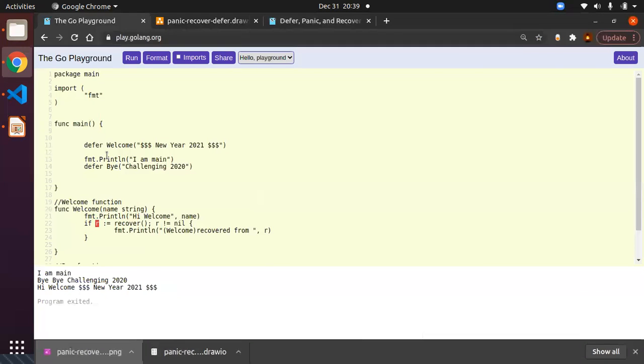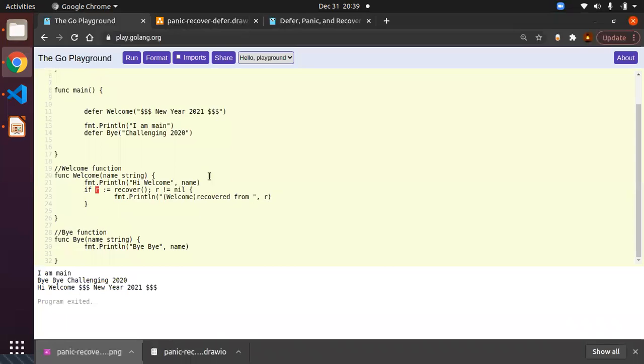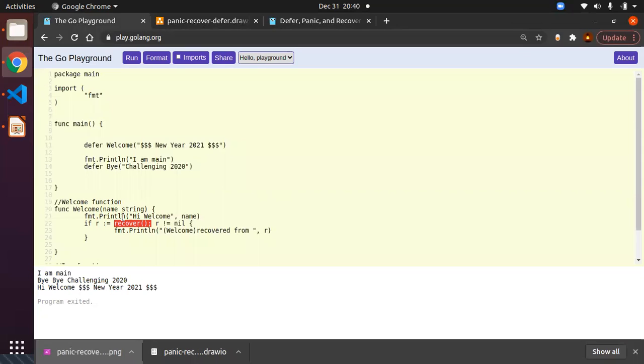So the main function continues the normal flow. Wherever you use the defer, it will get added to the list, and it will be taken out in last in, first out order. Whenever you have the panic, it will stop the program execution abruptly. Even though it stops abruptly, it goes to all the deferred functions that you added previously. Then it will execute them one by one using the LIFO concept. If you have some recover inside your deferred function, then based on the panic, you can handle that code by using the recover method. So this is the way we can combine panic, defer and recover together, and we can manage the error messages and the panics properly.